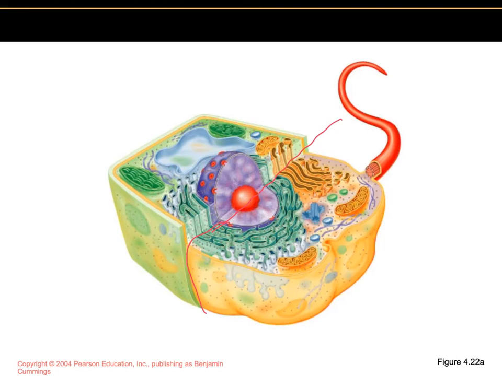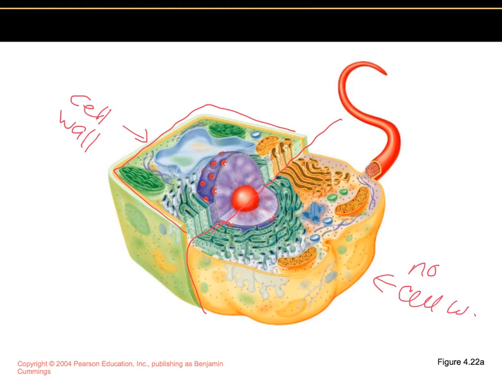The rigid structure that you see here is the cell wall, and the green structures, that's what gives it that rigid look. You'll notice on this side, there is no cell wall. And then we also have the chloroplast here. And you would notice that on this side, there are no chloroplasts.